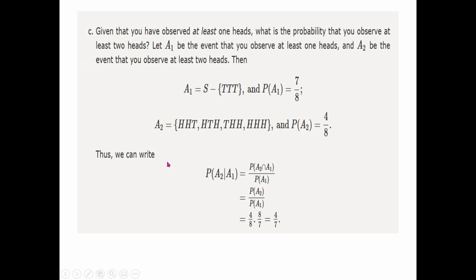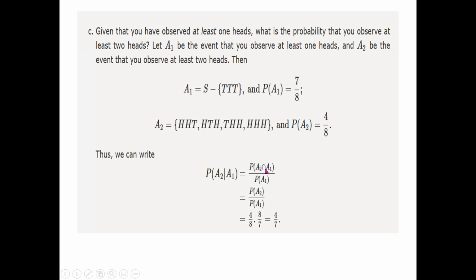Now we have to calculate the probability. If you look back at the original statement of the question, you have to find the probability of at least two heads given that you have one head. So A2 given A1. Now with the help of the formula of conditional probability that I haven't introduced earlier, let me discuss here. The probability of A2 given that A1 has already occurred is always equal to the probability of their intersection, that is A2 and A1, divided by the probability of A1. So whatever information is given, that probability is here in the denominator.